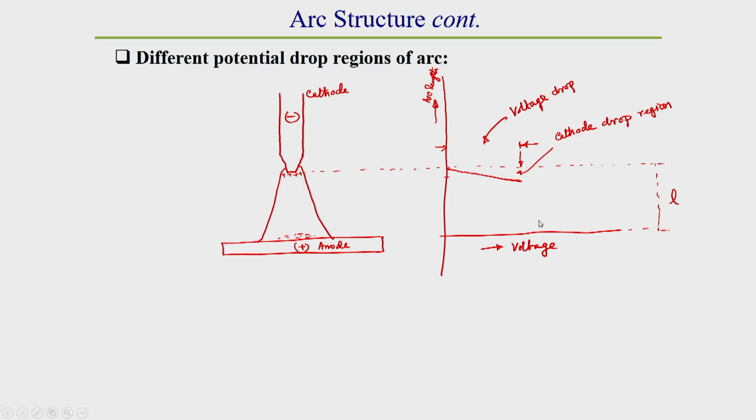At the end, in the arc column, the voltage drop is not sharp. After that we get another voltage drop zone.